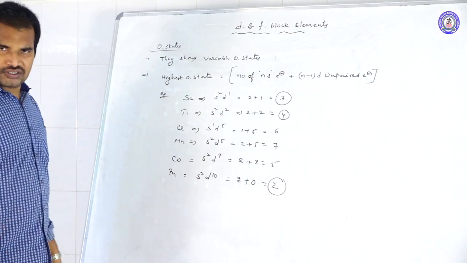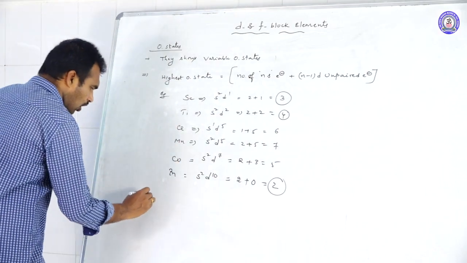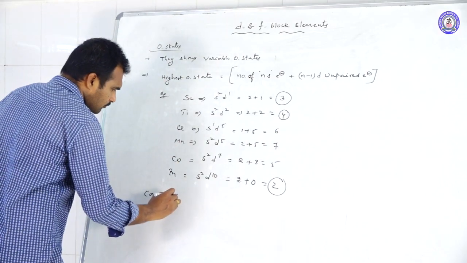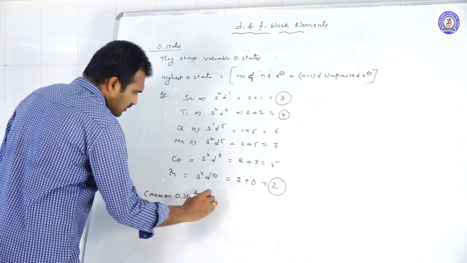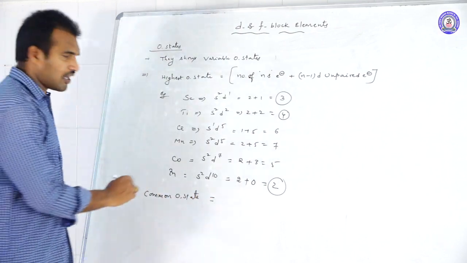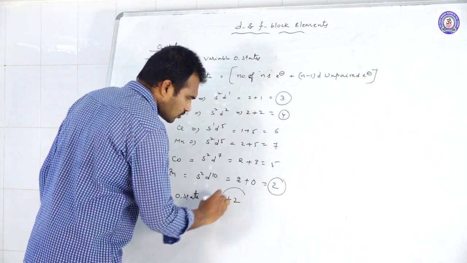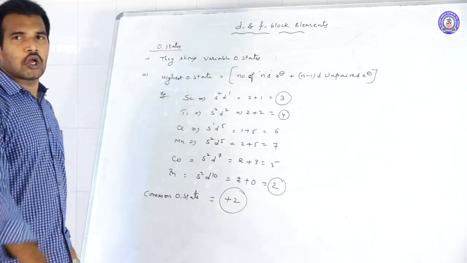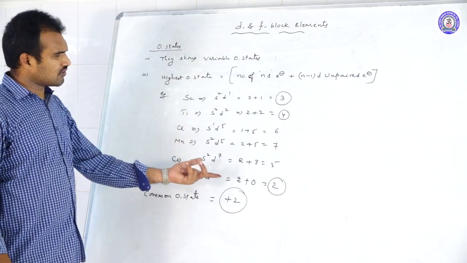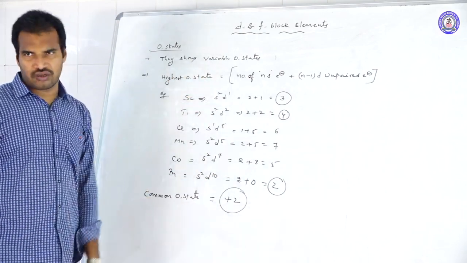If you see all this, one point you should remember: the common oxidation state of all d block elements is plus 2. Plus 2 is the common oxidation state, but the higher oxidation states change according to this formula.